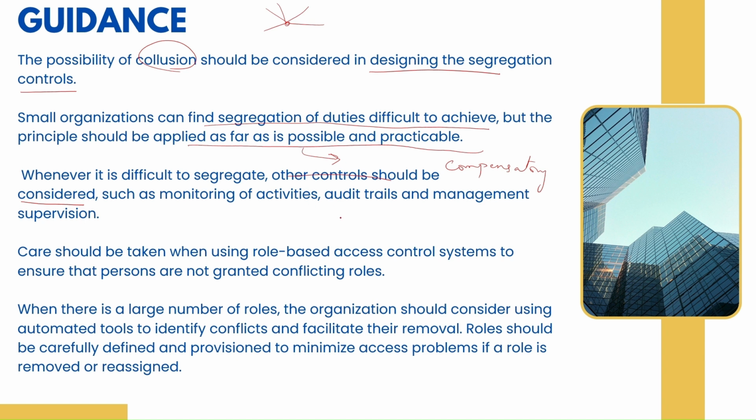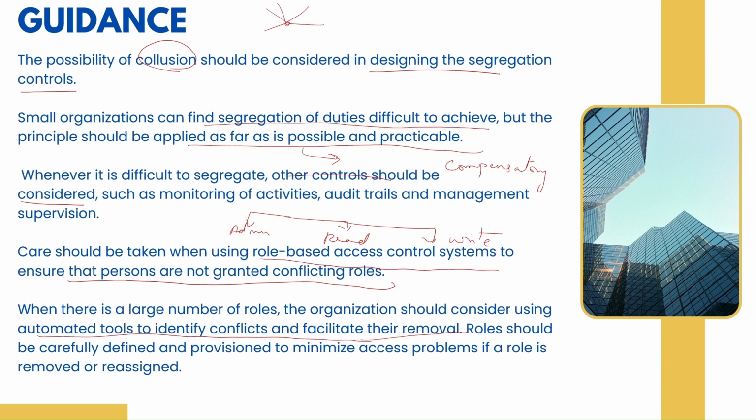Care should be taken when using a role-based access control system to ensure that a person is not granted conflicting roles. So whoever is providing or approving access should ensure that the roles are clearly defined. The admin should have different activities, and whoever has read access should not have write access. Those kinds of roles and responsibilities should be clearly defined so that there are no conflicting roles or collusion. When there is a large number of roles, the organization should consider using automated tools to identify conflicts and facilitate their removal.